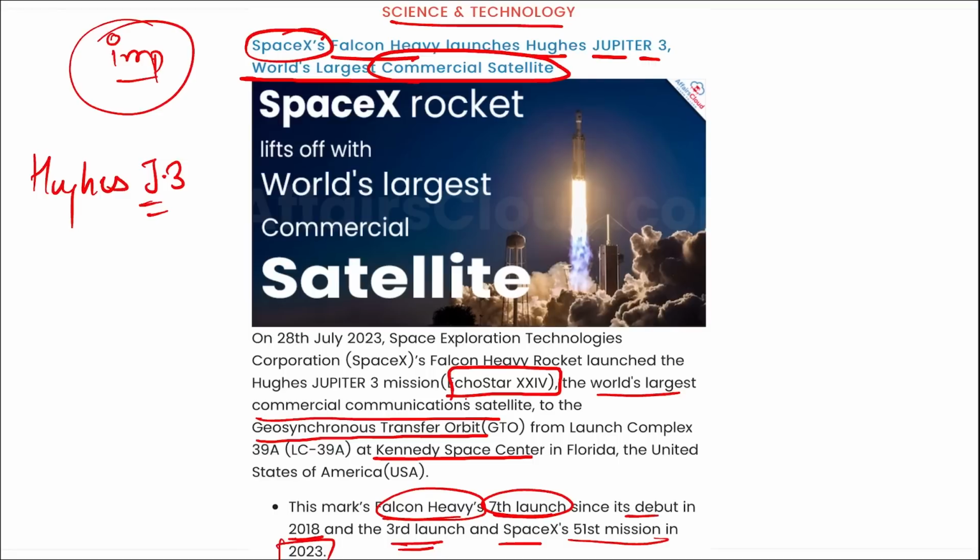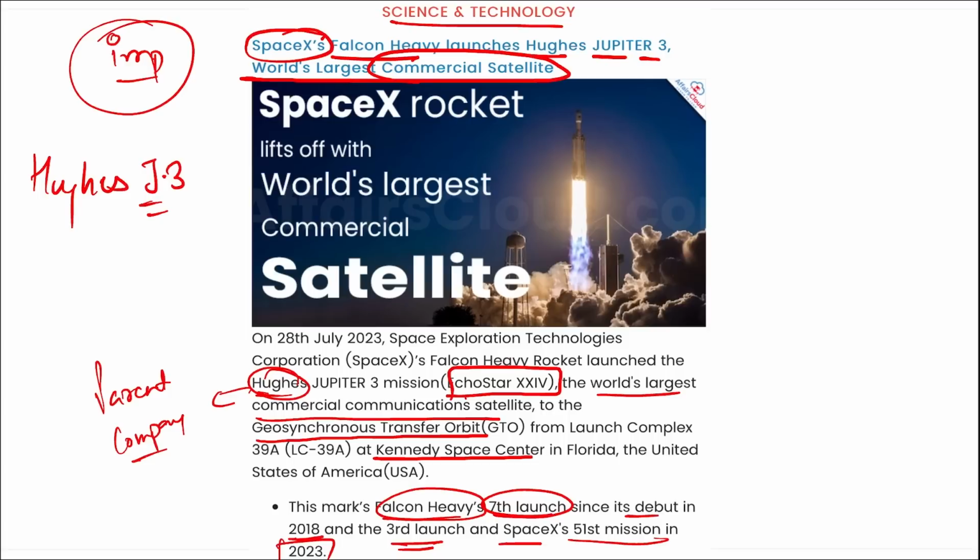So if we talk about this EchoStar Hughes, right, Hughes here is the parent company of which this EchoStar 24 is the name of that satellite, that is the world's largest commercial communication satellite, right? So take a note of it.